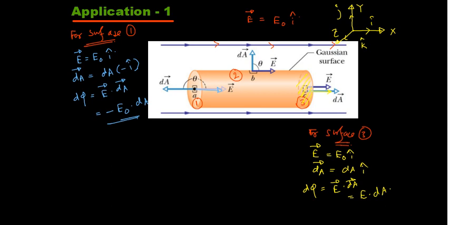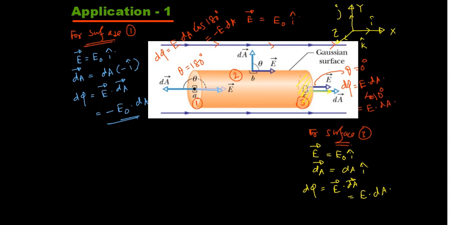Why so? Because we can say the other way, in the case of surface 1, theta was equal to 180 degrees. So from the formula directly, d phi is equal to E into dA into cos of theta, meaning 180 degrees, so it will become minus E into dA. For this surface here, theta is equal to 0 degrees, so d phi is equal to E into dA into cos of 0 degrees, meaning simply E into dA.